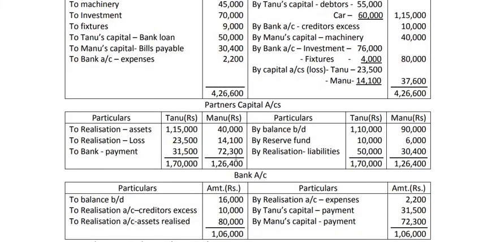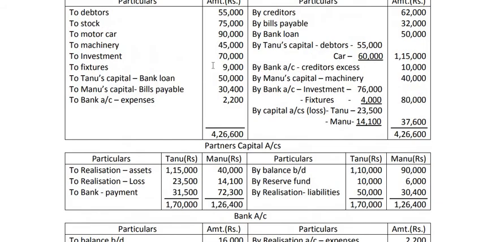Will be recorded in the capital account. So I have written to realization account in Manu's column 40,000 and by realization account in Manu's column 30,400. Okay. Now after that we are realizing the assets. How are we realizing? Investment realized 76,000 and fixtures realized 4,000.